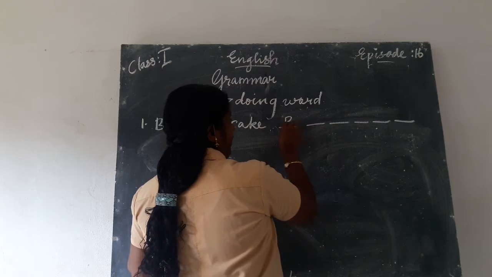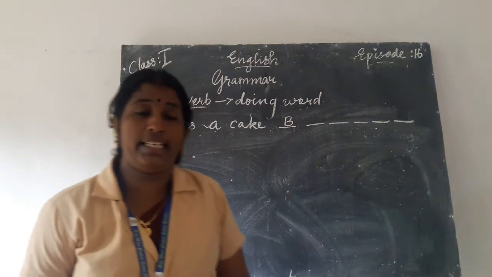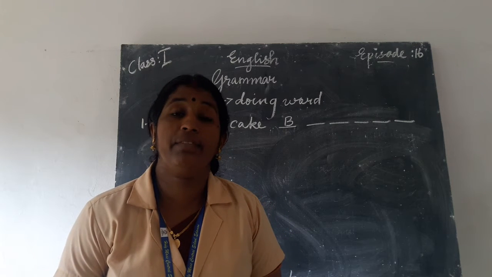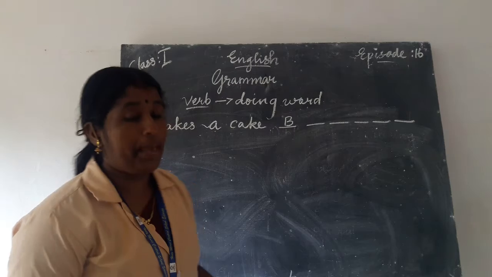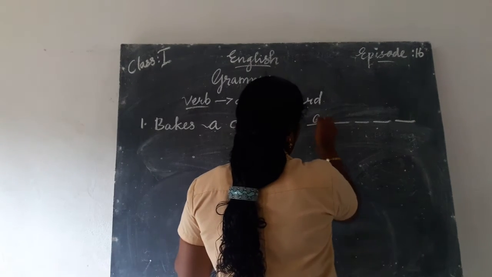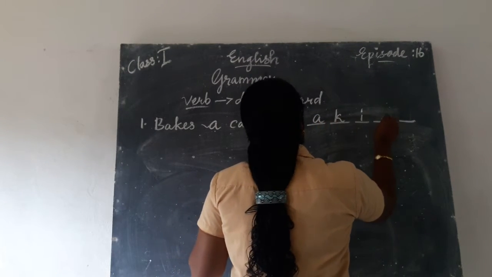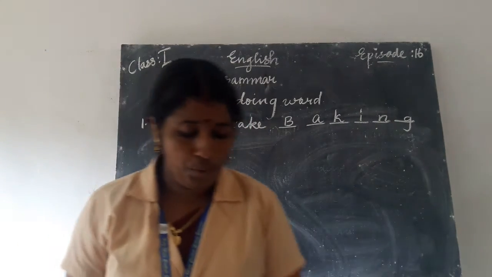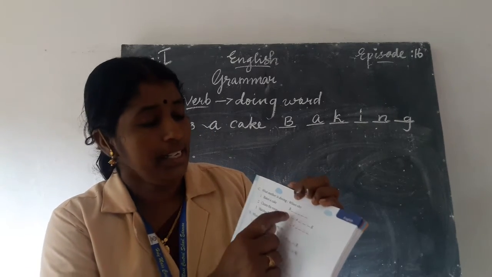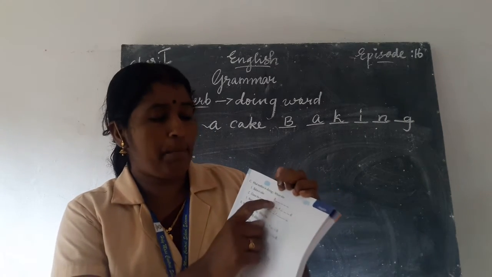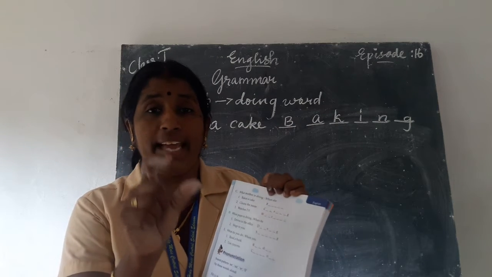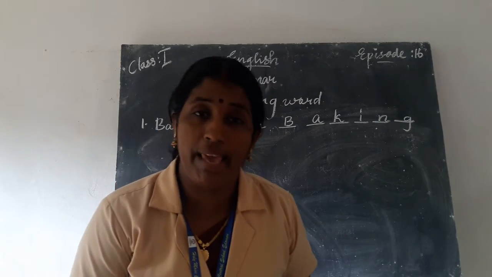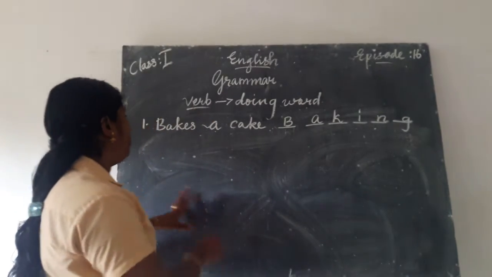First letter is given here. Bakes a cake. What is the doing word? What can we call it? Baking. B-A-K-I-N-G. Baking. You fill in the blanks. You write each letter in each line. Some blanks are given in the text and you write each letter in each blank. Baking. Next one. Cleans the room.